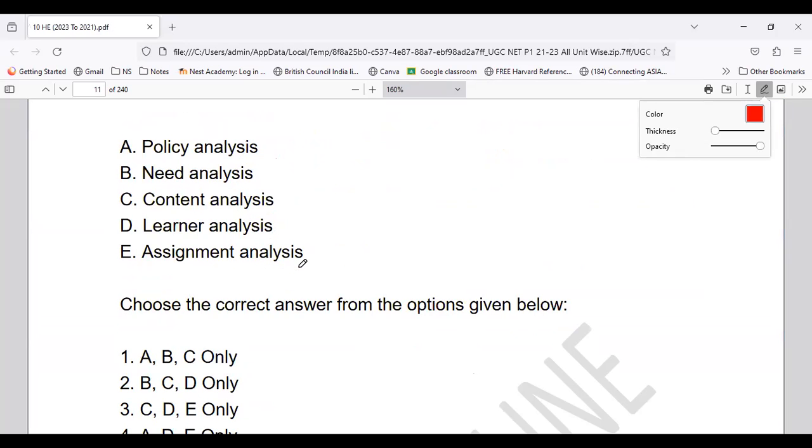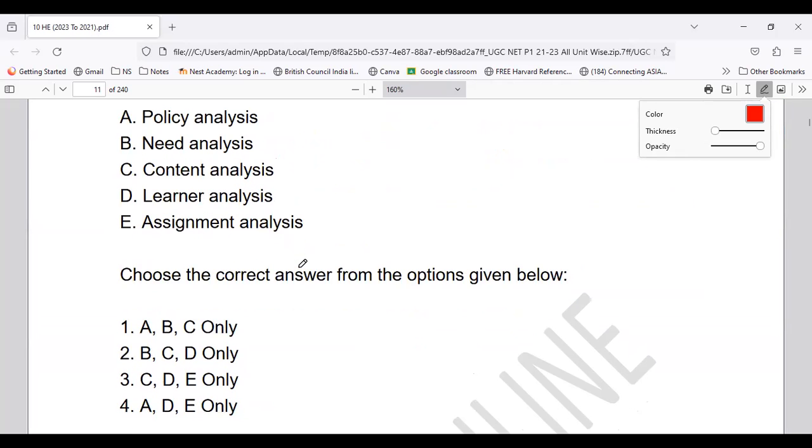So which of them comes under the logical sequence? If you want, I'll repeat the question. It is talking about the steps for instructional design under MOOCs. They have given the steps, and you have to identify which come in the following sequence. Is it policy, need, content, learner analysis, or assignment analysis?